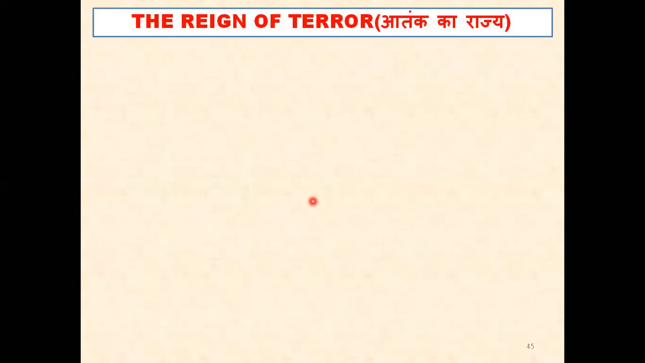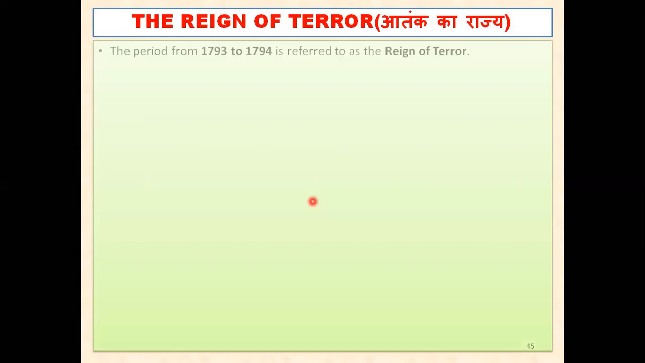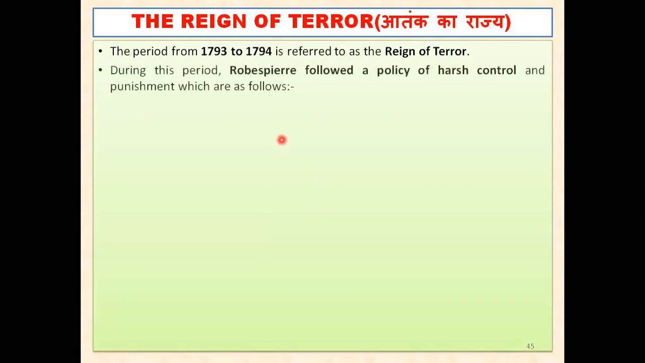That is, he ruled for around 2 years, but the era when he ruled came to be termed the Reign of Terror. Terror means "dar ka ya atank ka raj." That was going on from 1793 to 1794. During this period, he followed a policy of harsh control, meaning he was not leaving anyone unpunished.